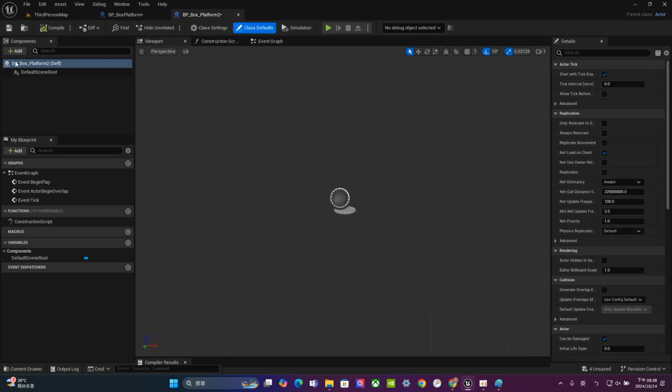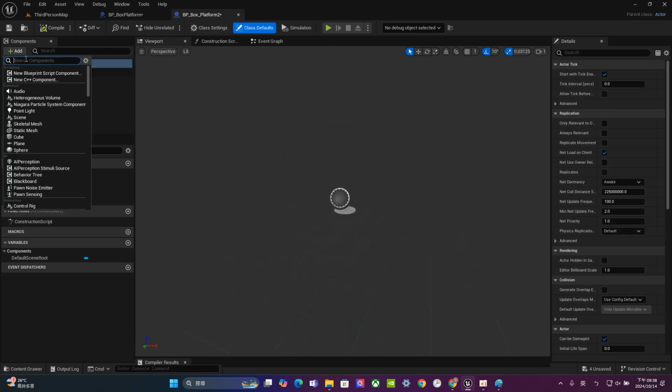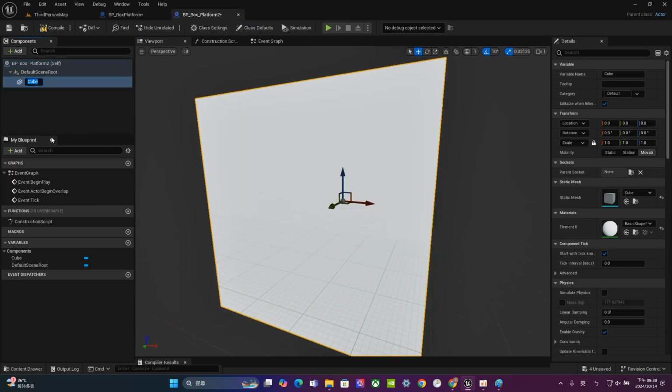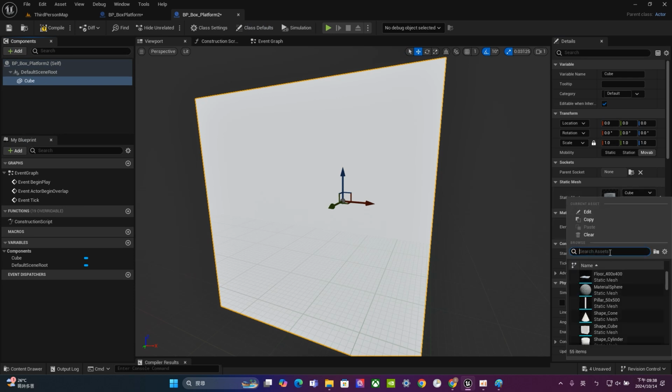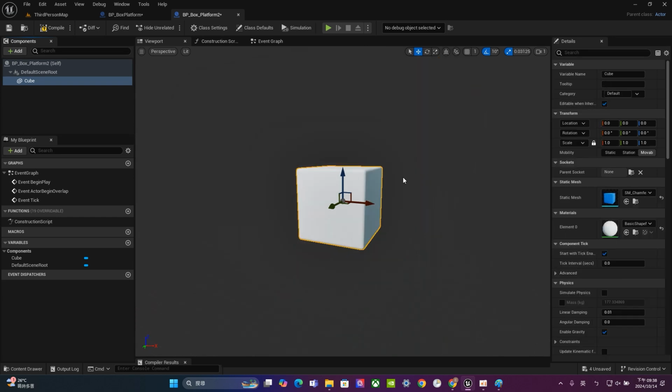So, let's go to Add and choose Cube. Right now, it's not the cube that I showed to you, but we can change that here. Let's go to here, and you can find SM Chamfer Cube. So that's the thing.